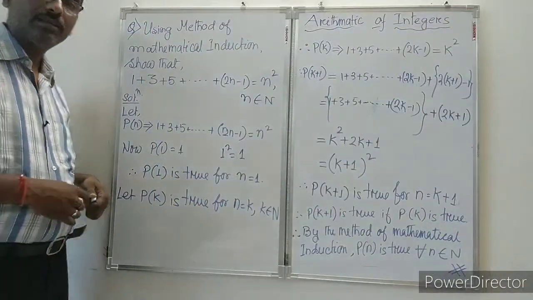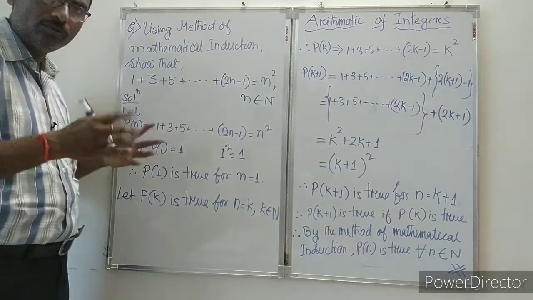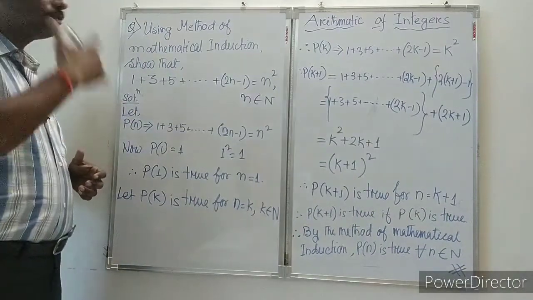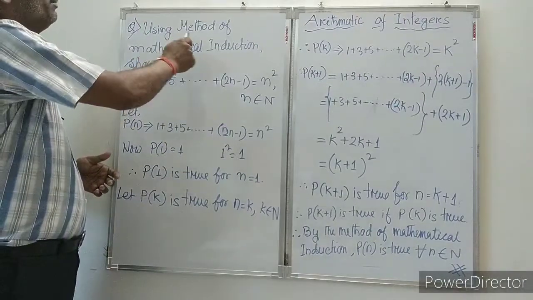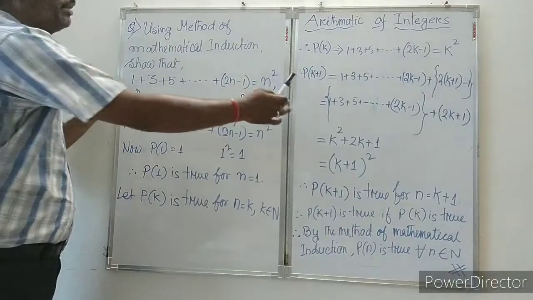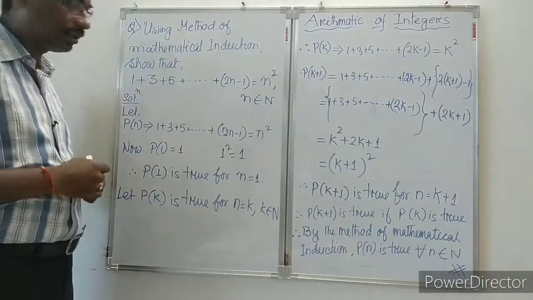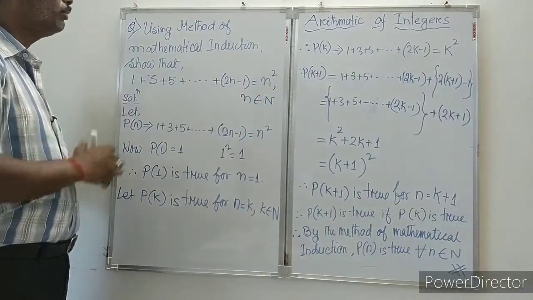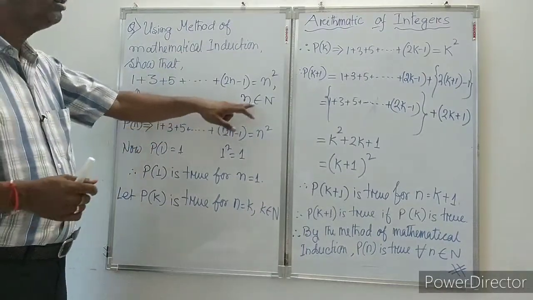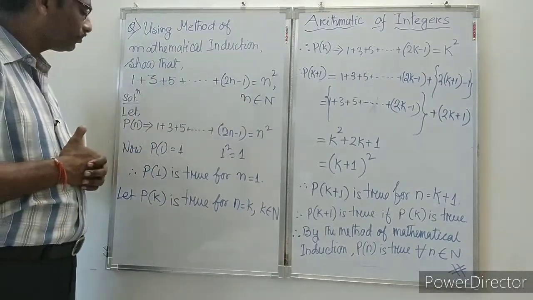Let's come to an example of how to do this mathematical induction. Here the question is: using the method of mathematical induction, show that a given mathematical statement is valid, that it is true for all natural numbers n.